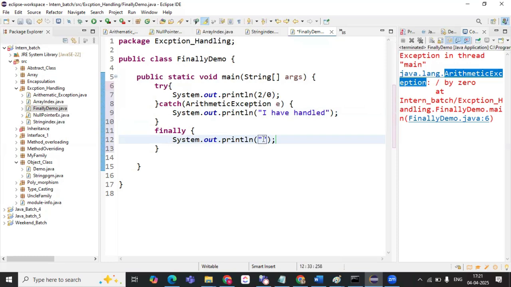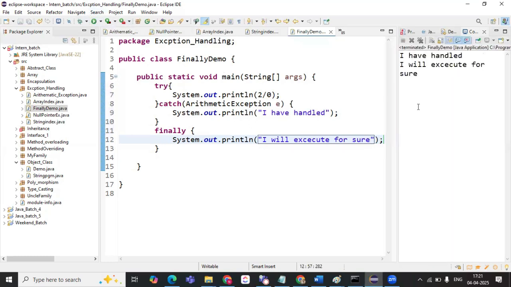I will execute. Okay. So now the exception which is occurring is handled in this arithmetic exception catch block, exception class. So it is saying I have handled it, and the finally block will get executed mandatorily, that we know.